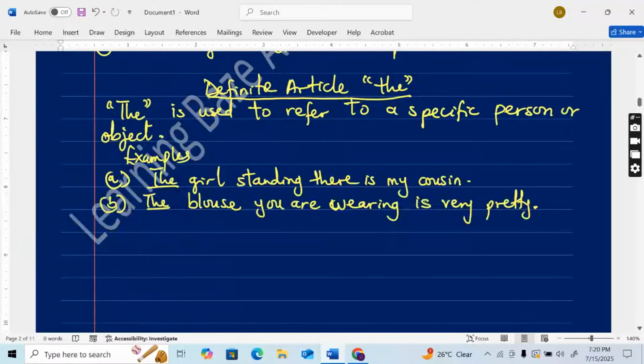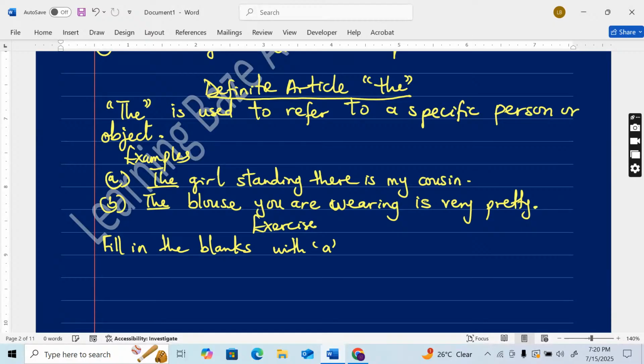We have an exercise to do together. Quick one. Let's do this exercise together. Everyone, write. Fill in the blanks with a, an, or the where necessary.